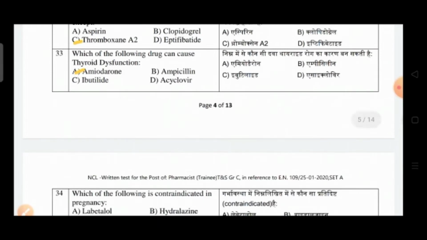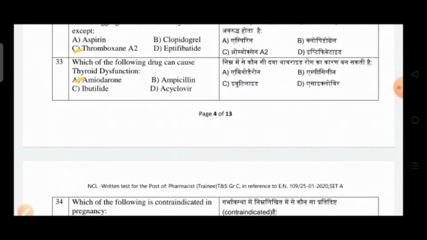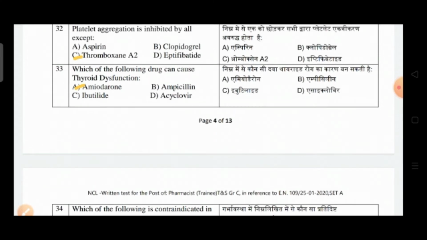Question number 33: which of the following drugs can cause thyroid dysfunction? Option A is amiodarone, option B ampicillin, option C is butylamide, option D is acyclovir. So the correct answer is amiodarone.